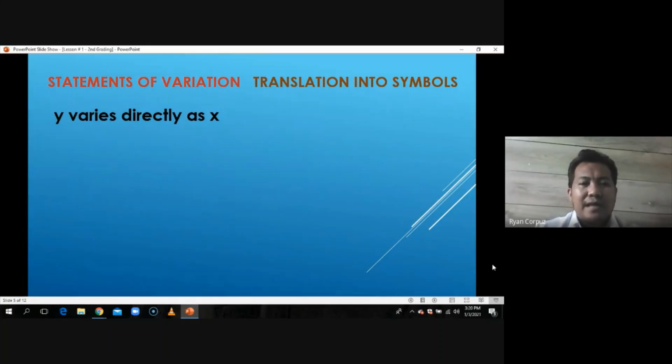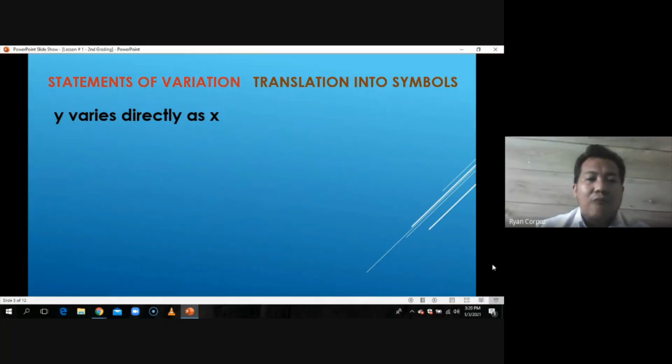We have to find out first the statement of variation, because that statement of variation will help us form the equations that we need to solve a given problem involving any kind of variation. So here, since we are dealing with direct and direct square variation, mga statements of variation na ma-encounter natin dito are statements involving direct and direct variation.